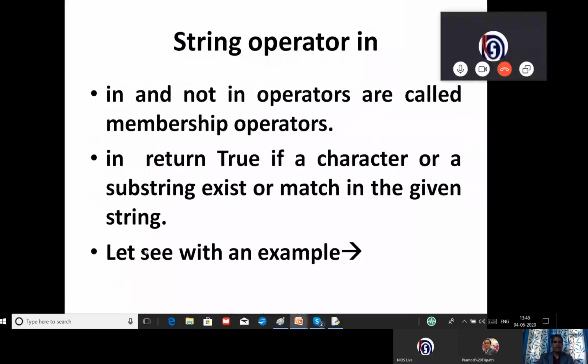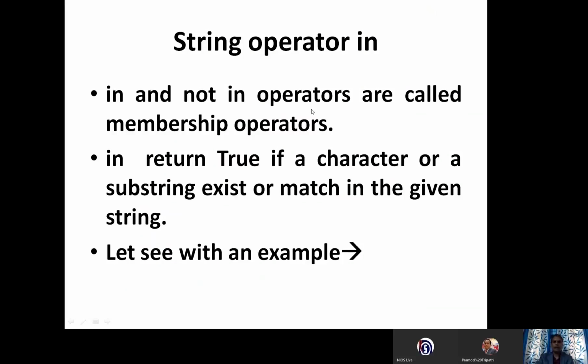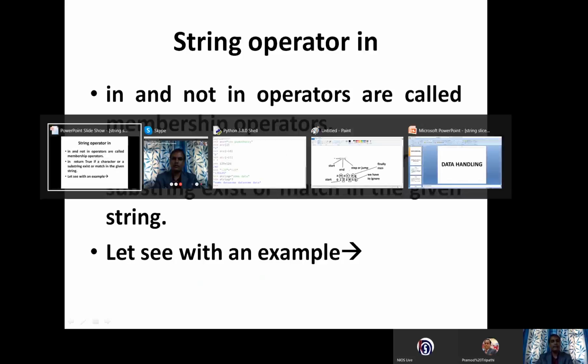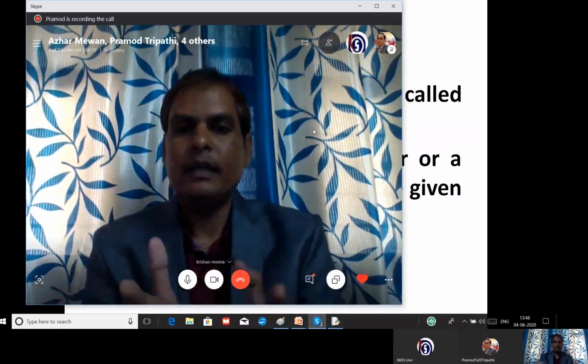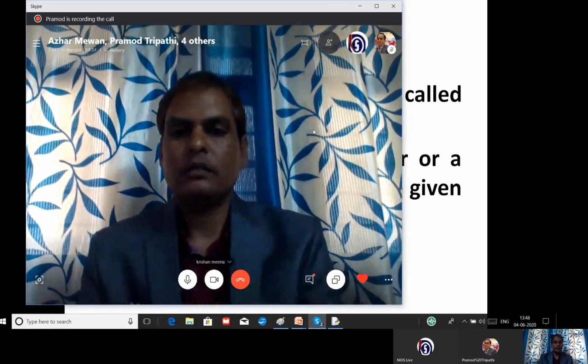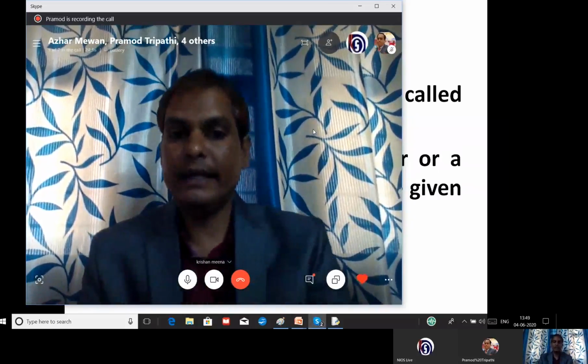Right, now let us discuss the string operator in. In and not in operators are called membership operators. Membership, in the sense that they find whether a substring is available, or a part, of the actual string data. We check this with the help of a substring using the in operator or not in operator.